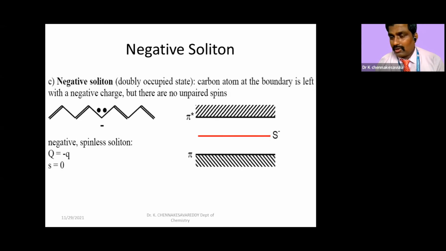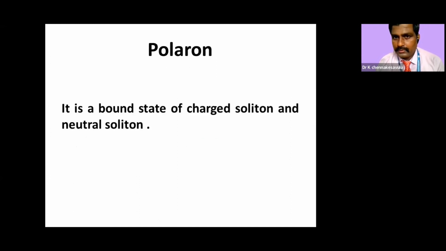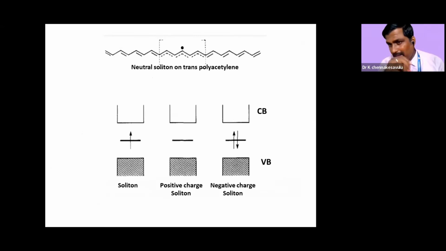If you are writing, you can write two electrons at this. If you are not writing, you can write two electrons on the red line. Okay. A polaron. If you come to the definition of polaron, what is the polaron? It is a charged state of soliton and neutral soliton. For polyacetylene, this is the neutral soliton. Up to now, we have seen the diagrammatic and theoretical definition, the visual representation of the soliton and polaron.